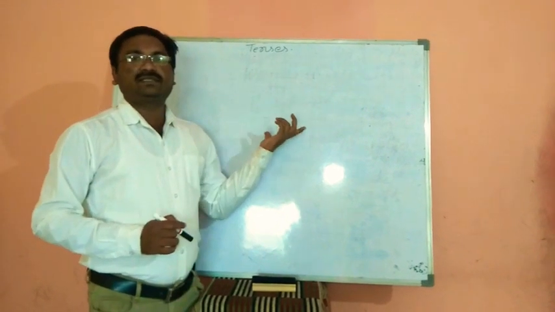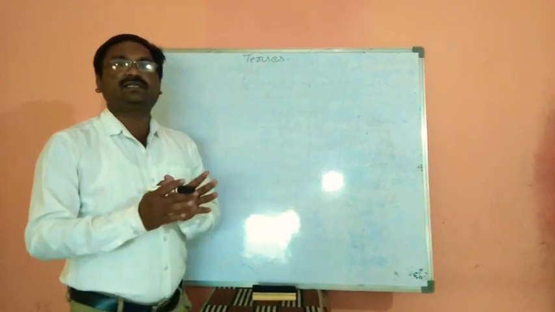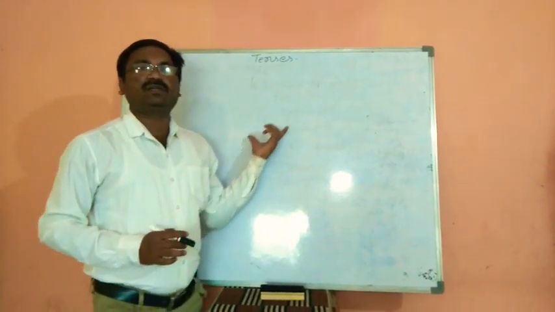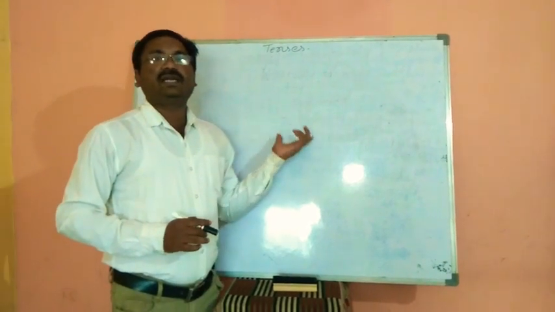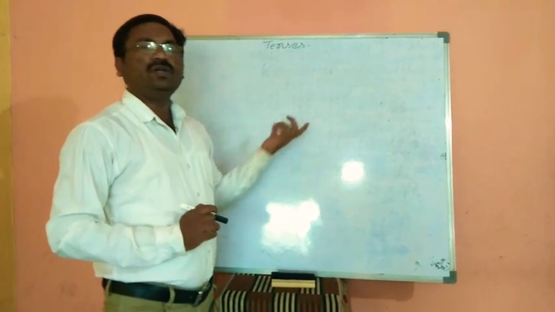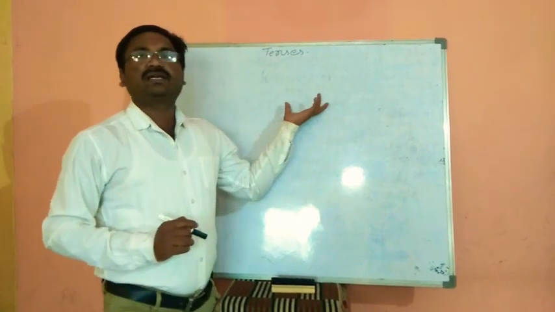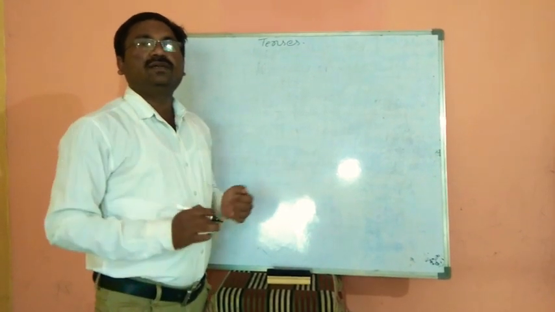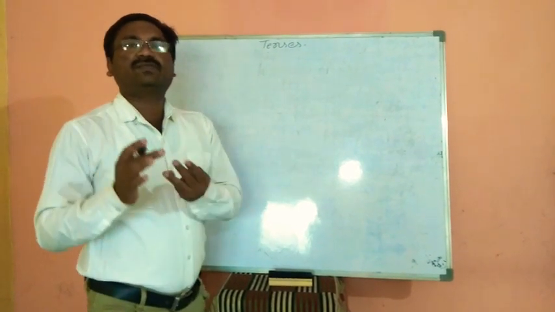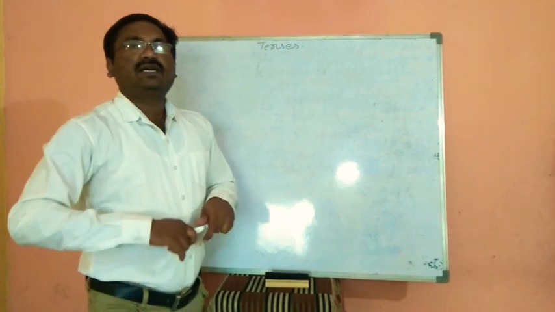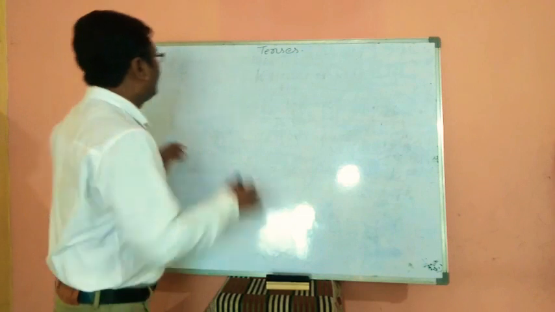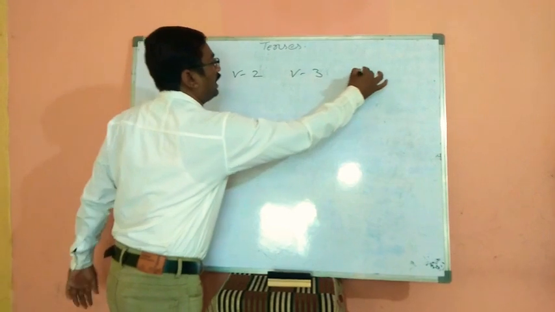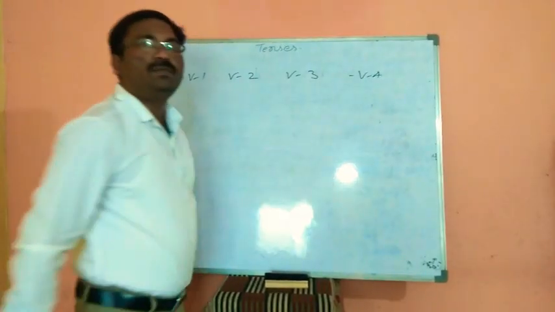Those who are learning English from 5th standard to 10th, even after 10th also, these tenses are going to be a very important topic of grammar. So those who are going to study tenses first of all, I want to request them to learn the different forms of verbs. There are four forms of verbs: V1, V2, V3 and V4, that is verb ing.